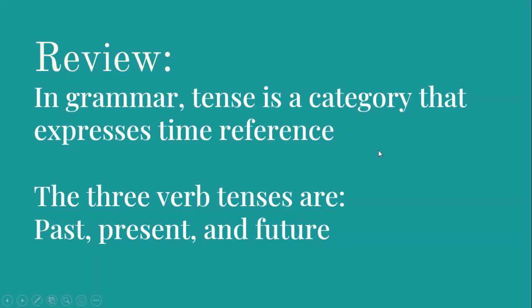Let us review. Tense in grammar is a category that expresses time reference. And the three verb tenses, or time references, are to the past, present, and future.